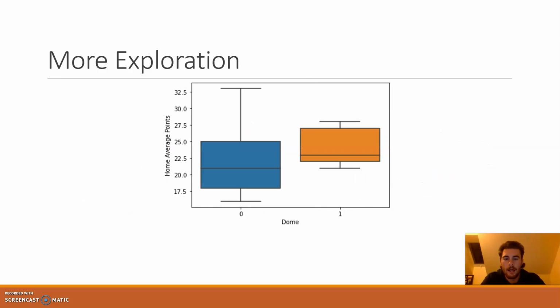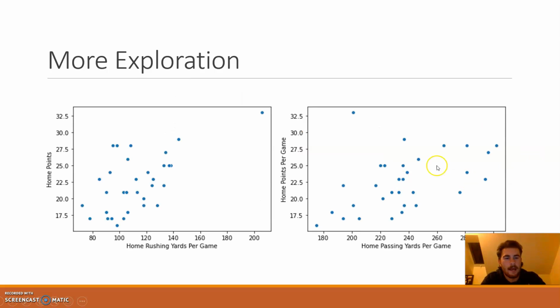So I used that. And then this is the home average points, so if a team plays their home games in a dome, it's here, and if they play home games outdoors, it's there. And the p value for that was 0.01. So I for sure knew I needed to use the dome in my model. And then I just started doing the average points by passing yards and rushing yards.